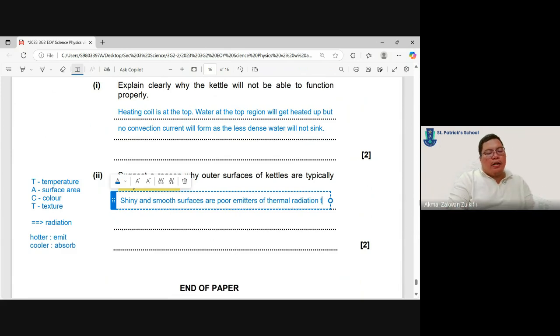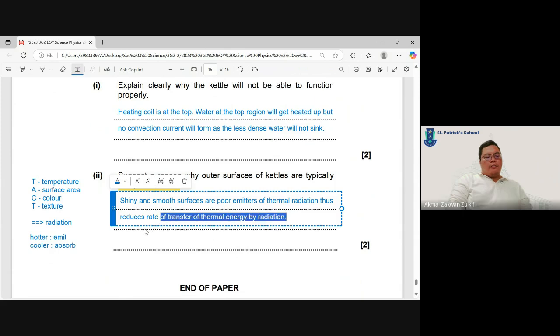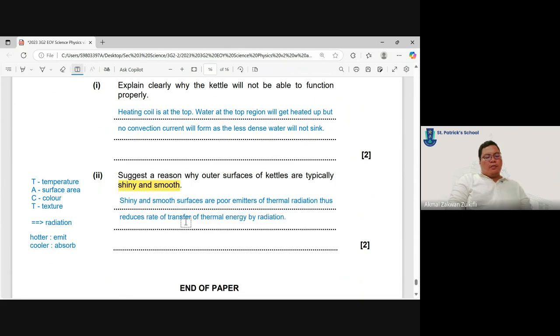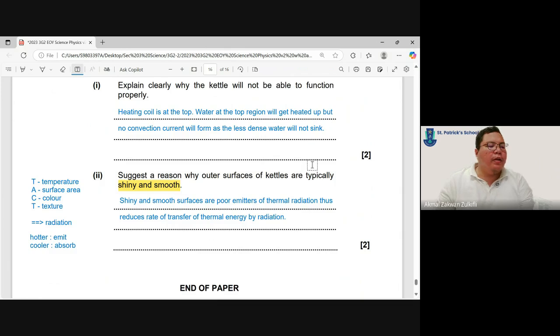Thus reduces rate of thermal transfer, or the rate of transfer of thermal energy by radiation. Rate of thermal emission. Okay.